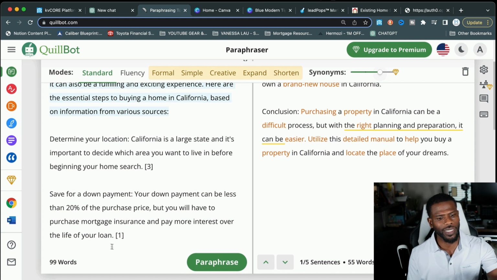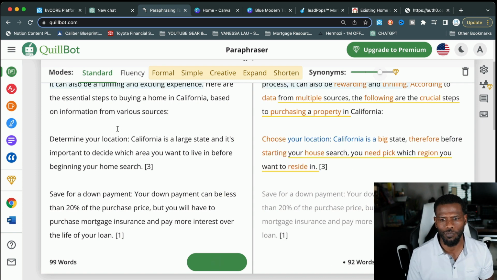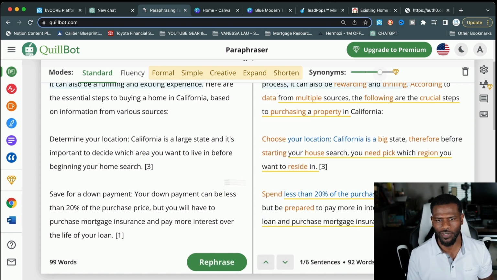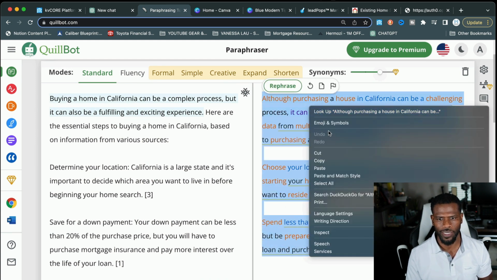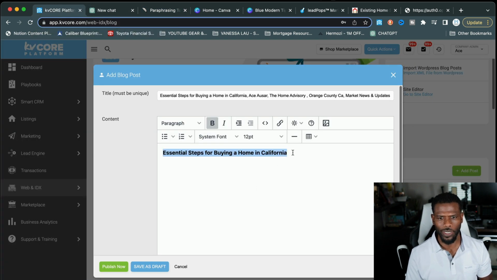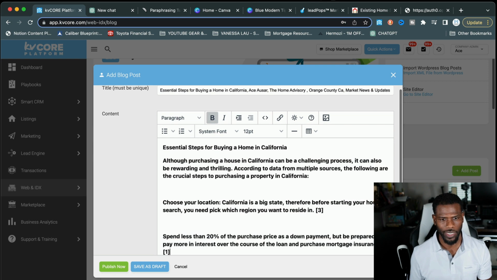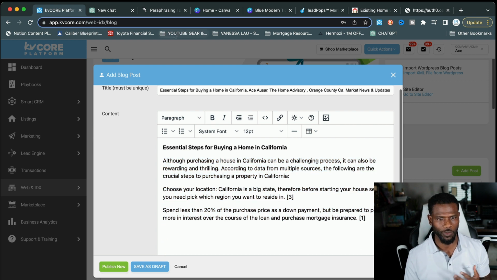So Quillbot only allows us to paraphrase so many words. So you've got to be careful. And I like to do one or two paragraphs at a time, just so I don't have to go back and do the same work twice. So I popped in the first three paragraphs and pressed paraphrase, and boom, voila, it has paraphrased these blog topics for us. Now we can go right back into KvCore and paste those paragraphs directly in, right? So now we're moving along with creating our blog.